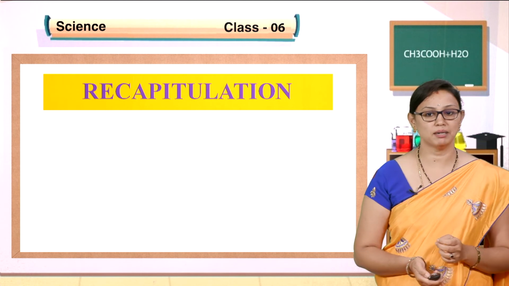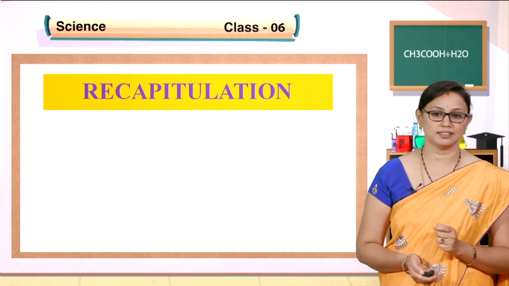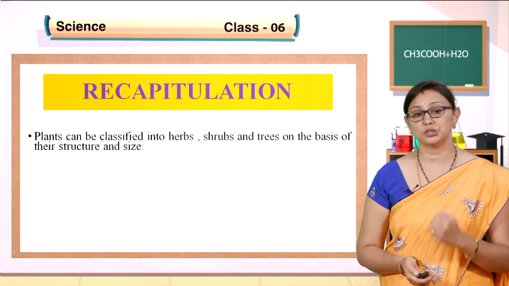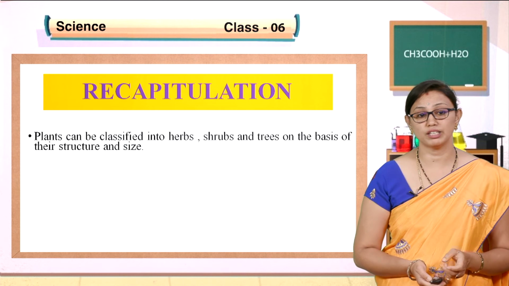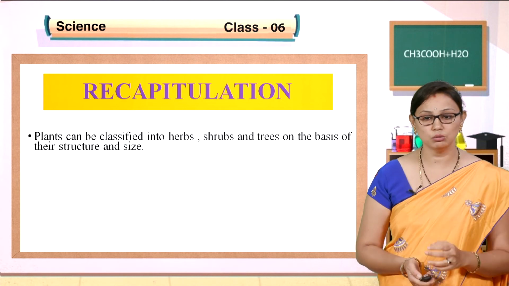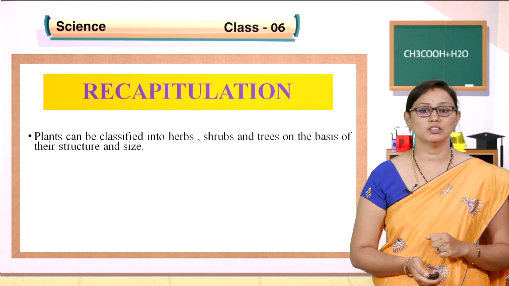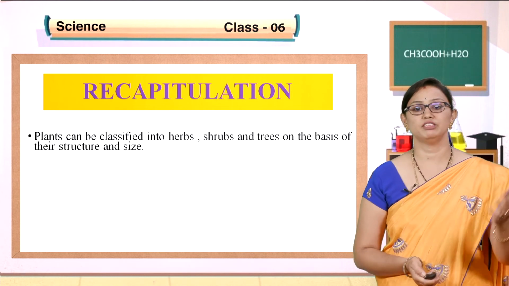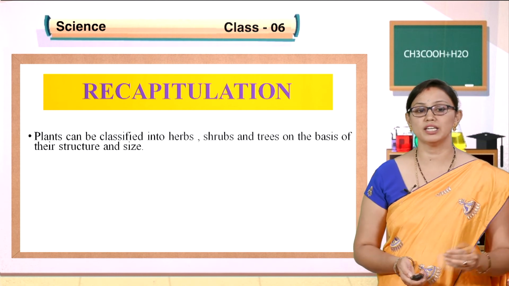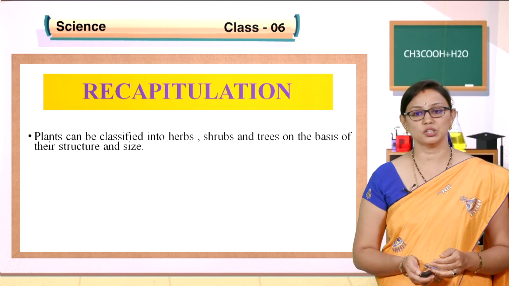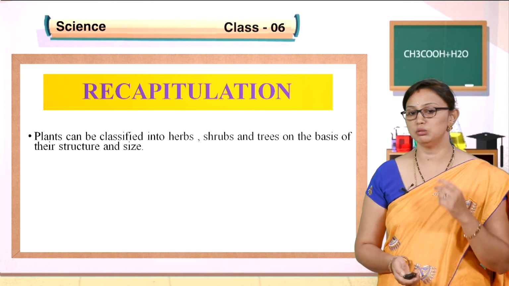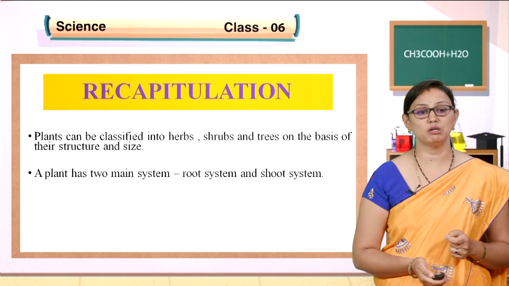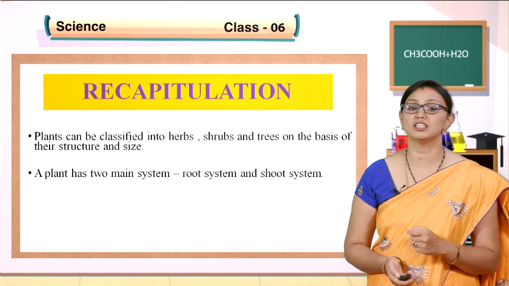Let us summarize what we have discussed in this session. Plants have been classified into herbs, shrubs and trees on the basis of their structure and size. As you know, when you go around you will see different types of plants, which are small, medium size, and very big. Based on structure and size, they are classified into herbs, shrubs and trees. And we have also studied the two major systems of plants.